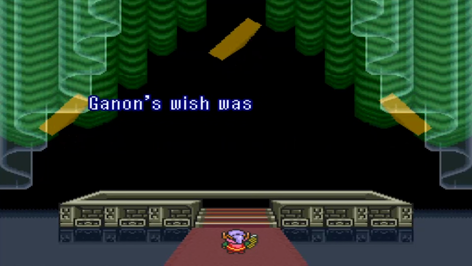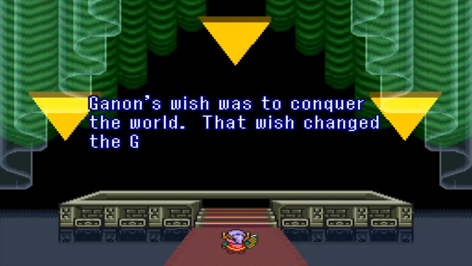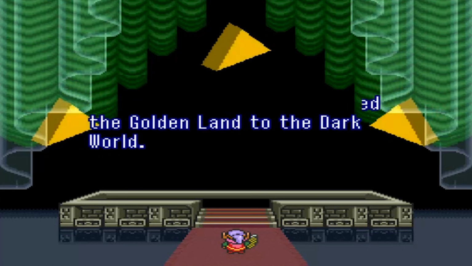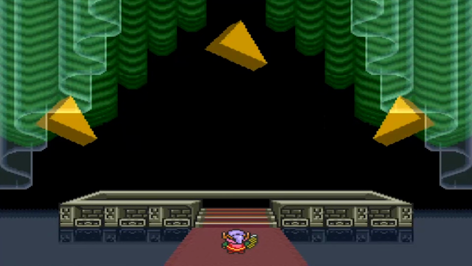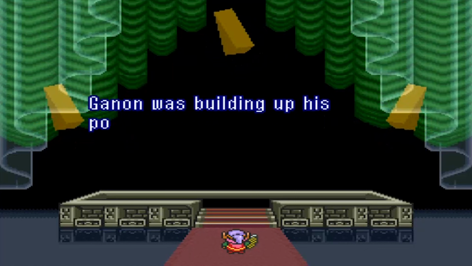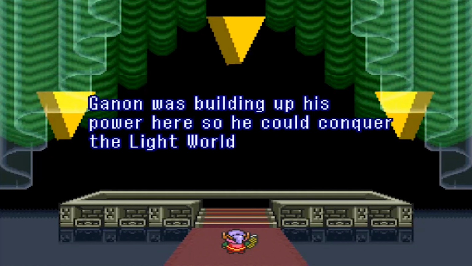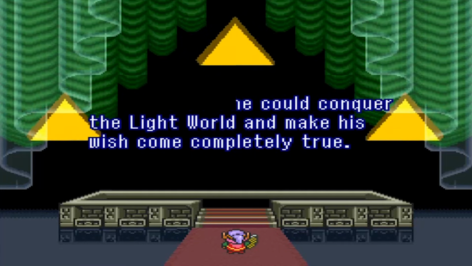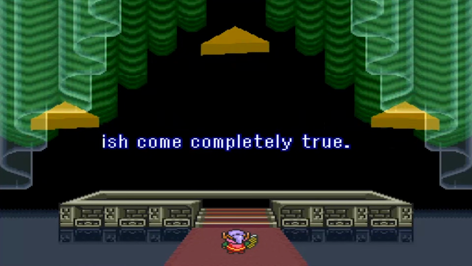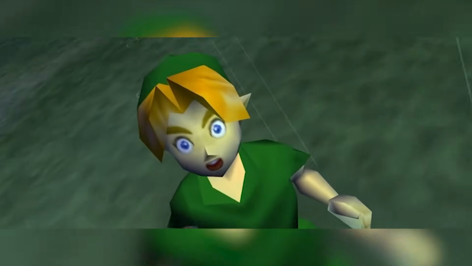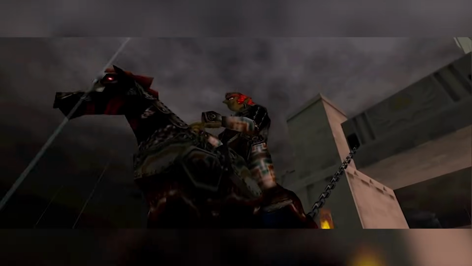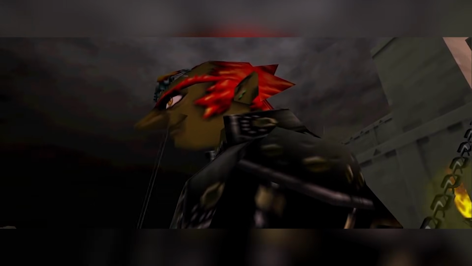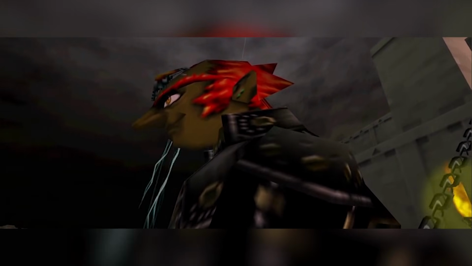The Triforce says Ganon wanted to conquer the world and that this turned the Sacred Realm into the Dark World. This makes perfect sense if you understand wish to mean desire in this context. Like, his desire was to conquer the world, and his evil desire turned the Sacred Realm into the Dark World when he entered it. But if you understand it to mean wish in the verb form, like he had made that wish on the full Triforce, how does that outcome make any sense? If he said, "Triforce, grant my wish, I wish to take over the world," then how the hell does that result in the Sacred Realm becoming the Dark World?